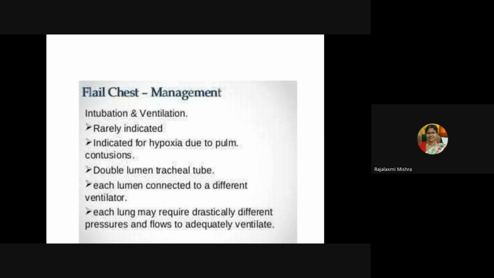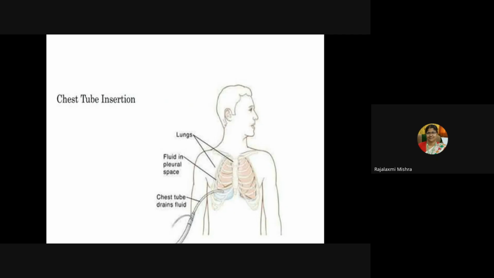Intubation and ventilation is rarely indicated, in case of hypoxia due to pulmonary contusion. In that case, you will go for that. So, you will use a double lumen tracheal tube. Each lumen will be connected to a different ventilator when intubation takes place. Each lung may require drastically different pressures and flows to adequately ventilate. Then see, this is the chest tube, how it is inserted.